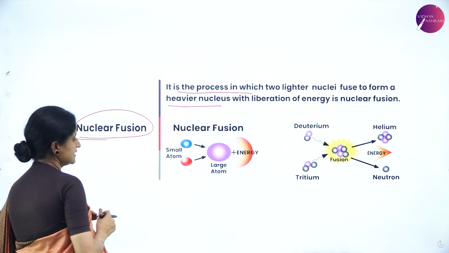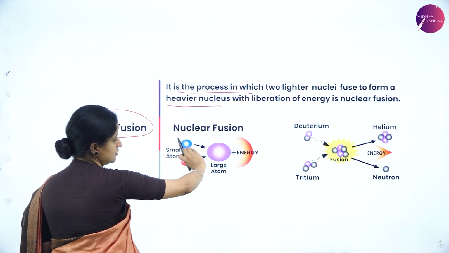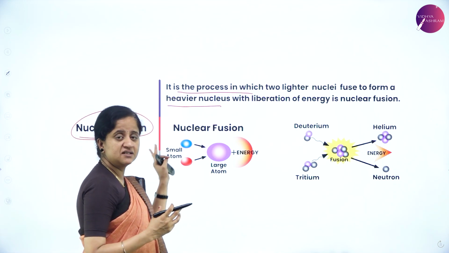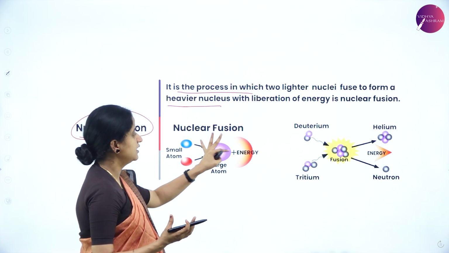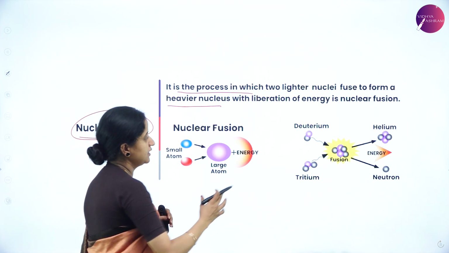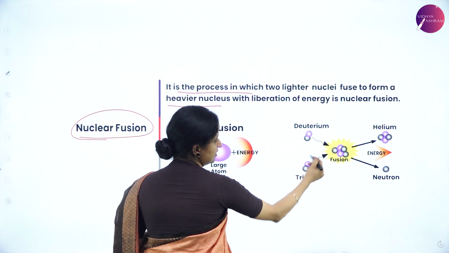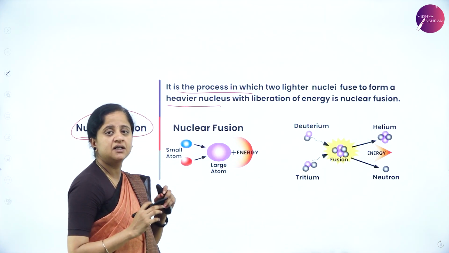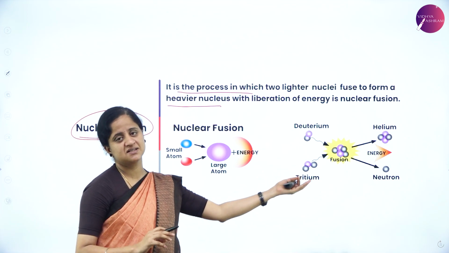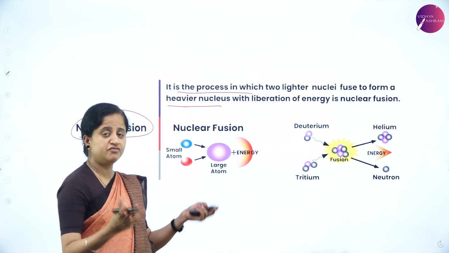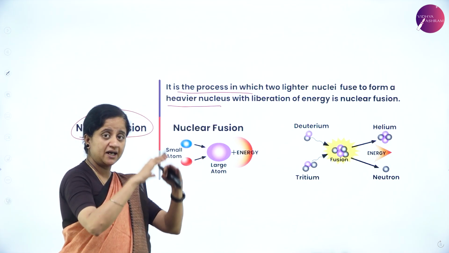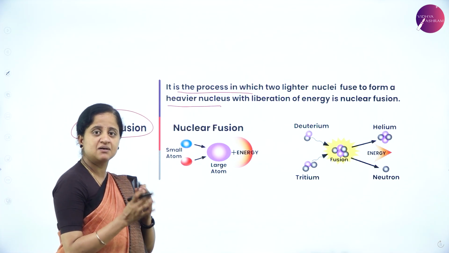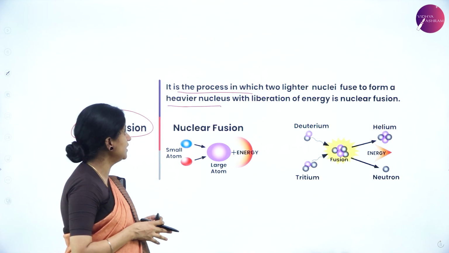You can see in this example, two smaller atoms are fusing together to form a larger atom or larger nucleus, but in this process also there will be a liberation of a large amount of energy. You can observe in this reaction, deuterium and tritium fuse together to form a helium nucleus with the liberation of a neutron plus energy. This process of fusing together to form a heavier nucleus is called nuclear fusion. This process is completely opposite to the nuclear fission reaction.